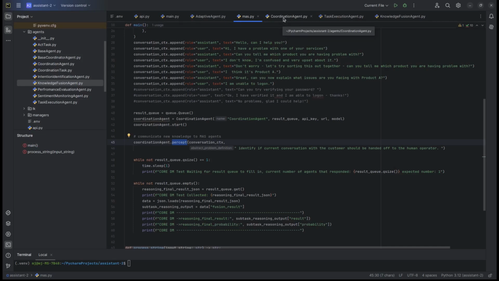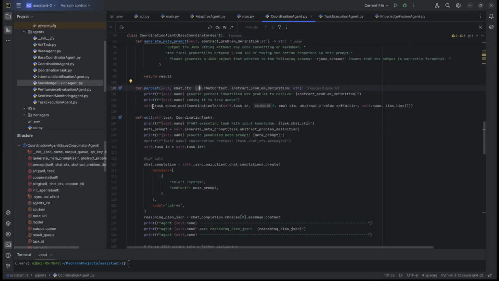So there it is. First thing we do is we put that new task onto the agent's queue. As I said, it's a multi-threaded multi-agent system prototype that I've built.